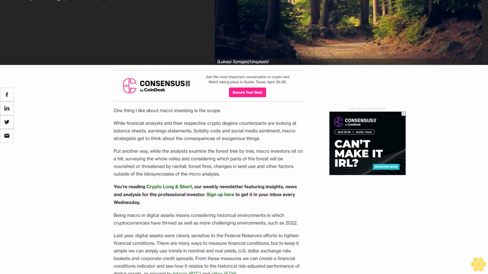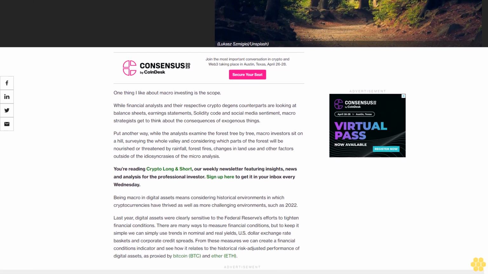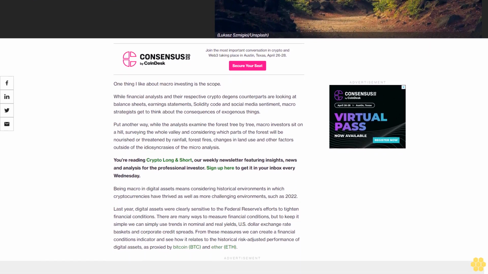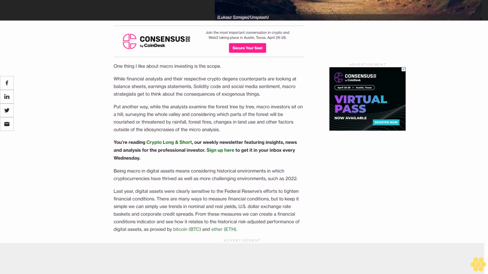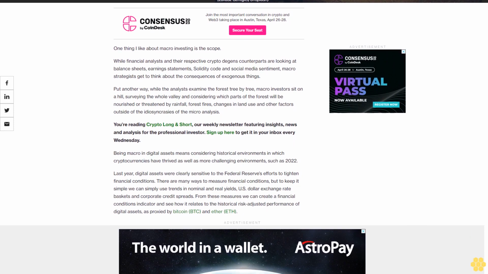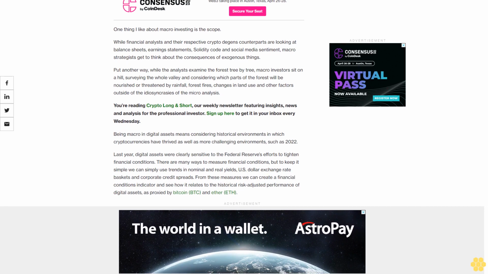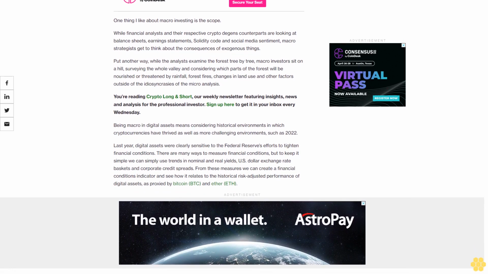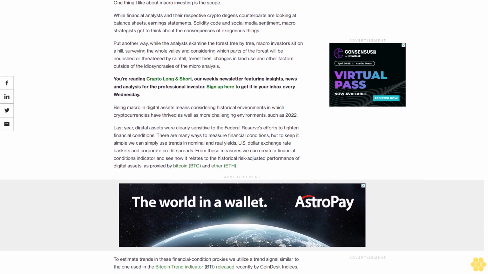While financial analysts and their respective crypto degens counterparts are looking at balance sheets, earnings statements, solidity code, and social media sentiment, macro strategists get to think about the consequences of exogenous things. Put another way, while the analysts examine the forest tree by tree, macro investors sit on a hill, surveying the whole valley and considering which parts of the forest will be nourished or threatened by rainfall, forest fires, changes in land use, and other factors outside of the idiosyncrasies of the micro-analysis.